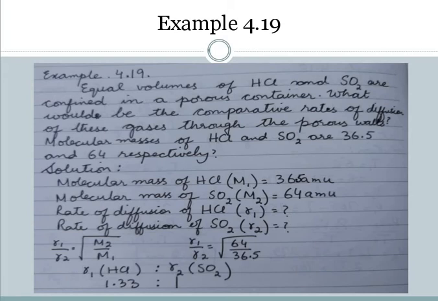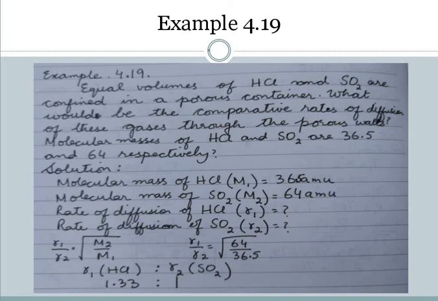They can ask you to derive the molar mass or density relation related to Graham's law of diffusion or effusion. Now there is an example: equal volumes of HCl and sulfur dioxide are confined in a porous container. What would be the comparative rates of diffusion of these gases through the porous walls? They have given the molar masses, but mostly in exams they don't give them, so you must learn them for the common gases. HCl molar mass is 36.5 and that of sulfur dioxide is 64.